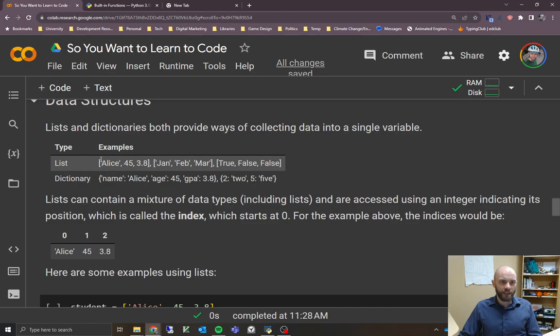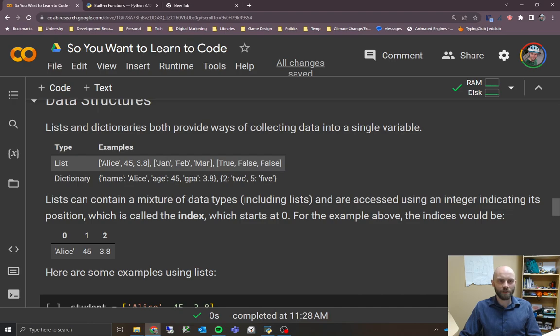So here we have an opening square bracket. This is the start of our list. Then we're giving it a string and an integer and a floating point number. And then it ends the list with an ending square bracket. So it's basically a collection of items, right? So this is a collection of a string, an integer, and a floating point number. More often you'll see lists that are just a single type of thing, but you can combine different things, which is why I include that example there.